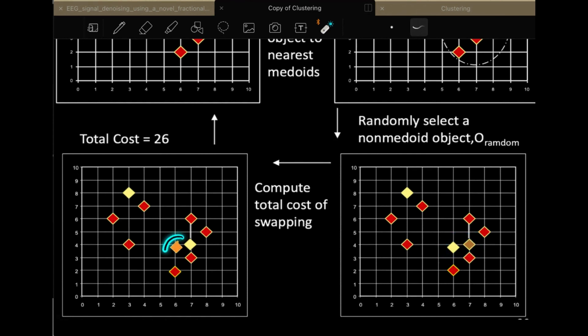So we swap the centroid from here to here, and now the new centroid is this, which is a data point only. So this centroid is interpretable, because you know the features of this centroid.